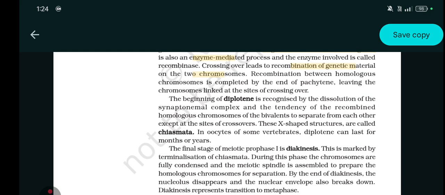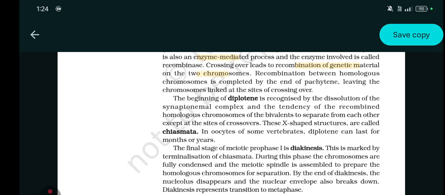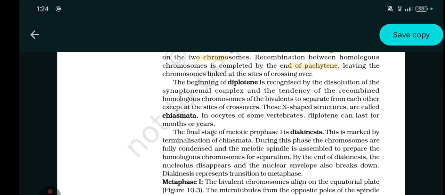Recombination between the homologous chromosomes is completed by the end of pachytene, leaving the chromosomes linked at the sites of crossing over. The beginning of diplotene is recognized by the dissolution of the synaptonemal complex and the tendency of the recombined homologous chromosomes of the bivalents to separate from each other, except at the sites of crossover. These X-shaped structures are called chiasmata. In oocytes of some vertebrates, diplotene can last for months or years.